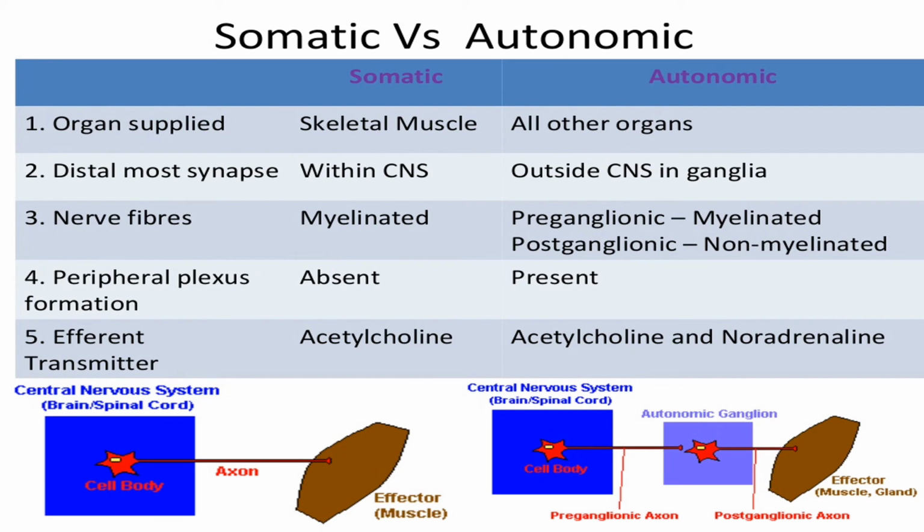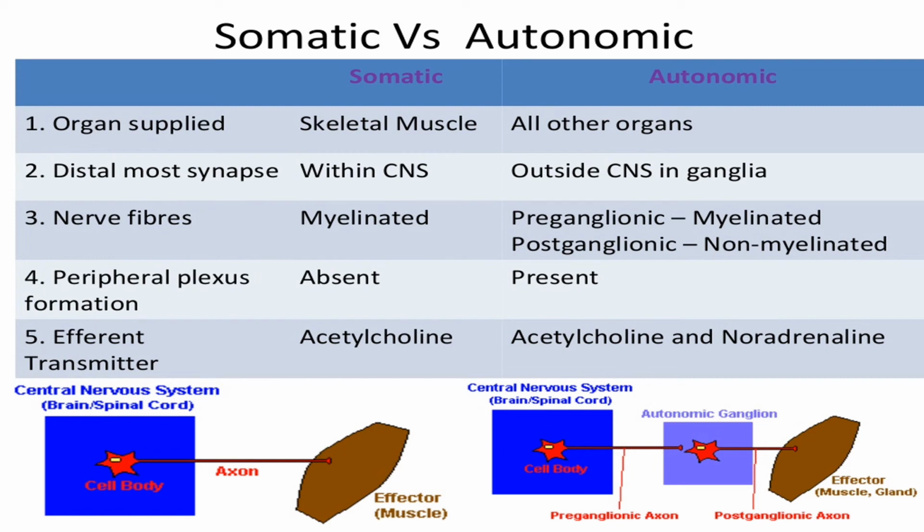Now with the nerve fibers, our somatic have myelinated nerve fibers, while in our autonomic nervous system, the preganglionic part is myelinated, while the postganglionic part is non-myelinated. In terms of peripheral plexus, the somatic nervous system has no peripheral plexus, while our autonomic system has peripheral plexus formation.